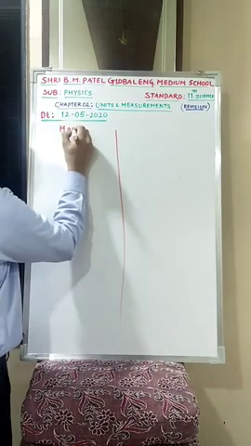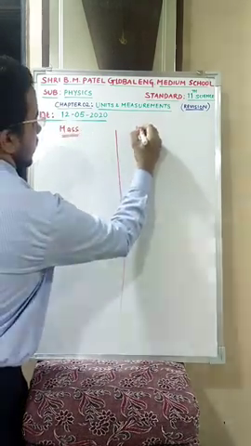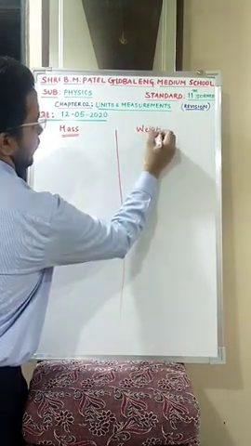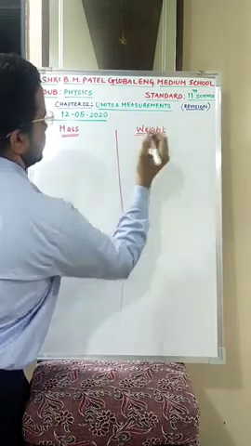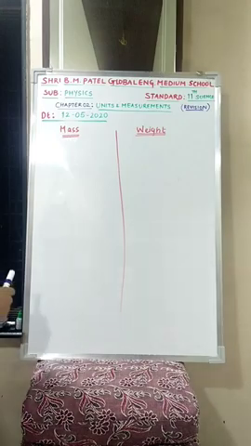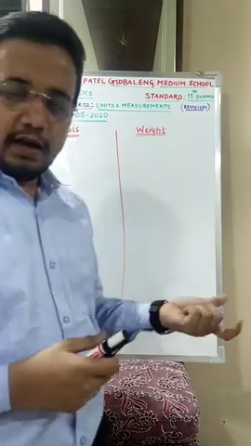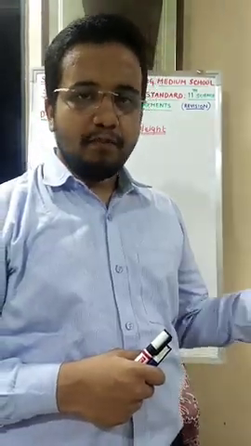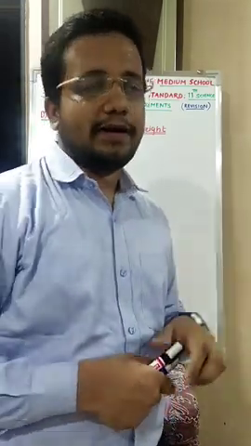Again we are having mass. Again we are having weight. We have discussed already 2 points. The very first point was what? It is the measure of inertia. It is the measure of gravity. It is a scalar quantity. It is a vector quantity.